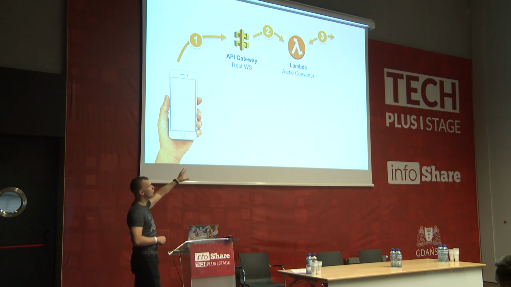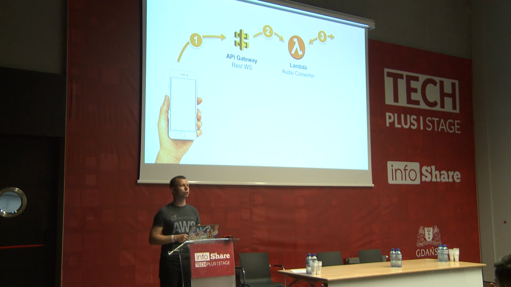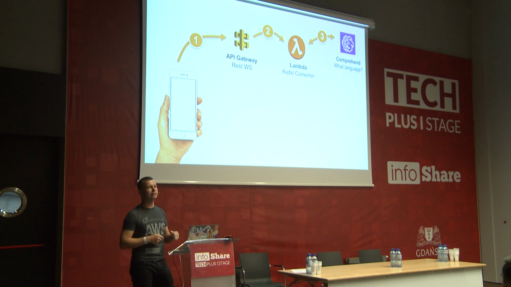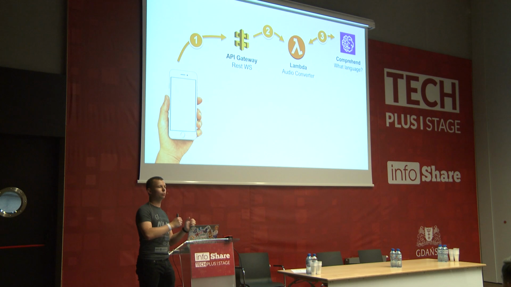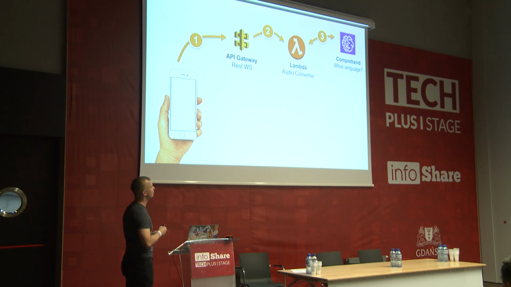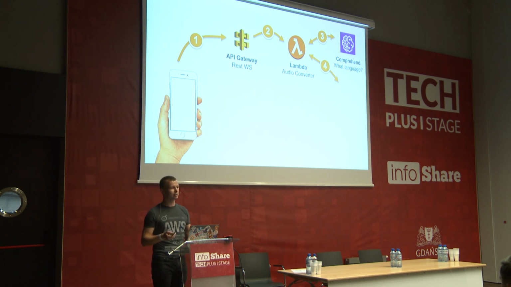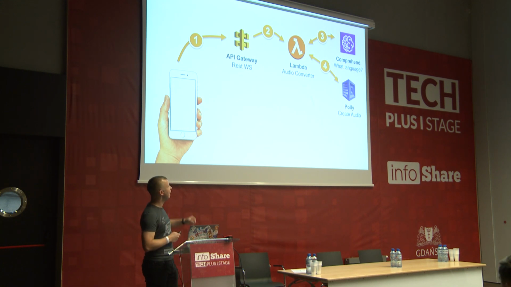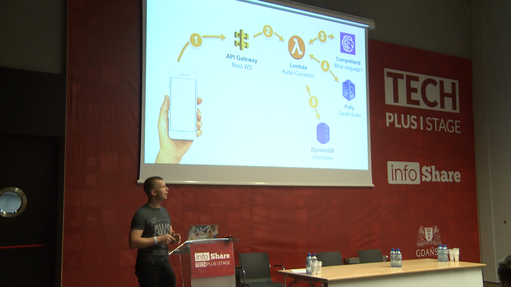This Lambda first will try to detect what language you used. Polish, English, and so on, and it will detect this based on another service which is called Comprehend. So it will send the text, and as the result, we will know what language you used. Then, knowing which language was used, we will use Polly to convert this text to audio, okay? And then we will also log this information in DynamoDB: who did what and when, and so on.